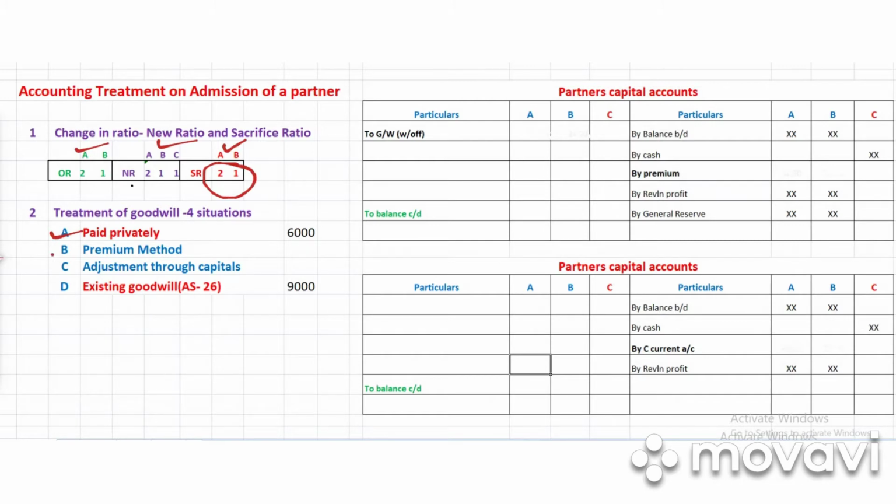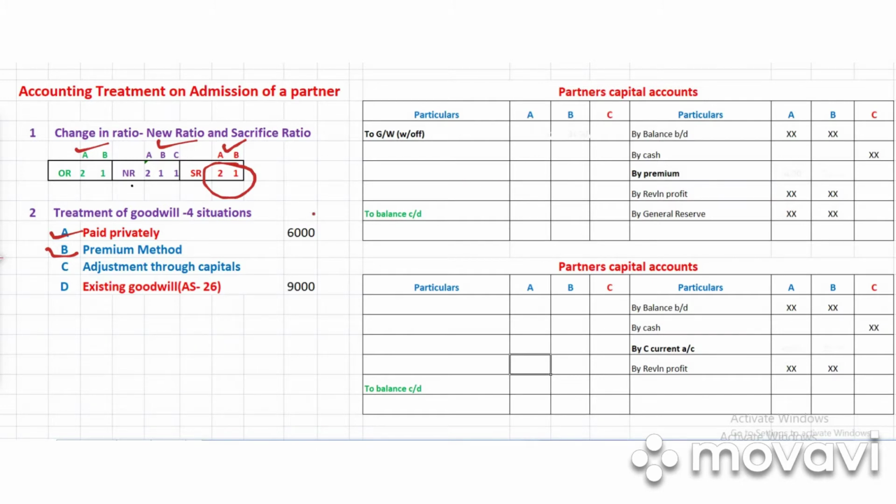Now the second situation is the premium method. Here the new partner brings his share of goodwill as compensation payable to the sacrificing partners, that is A and B, in the sacrificing ratio 2:1.